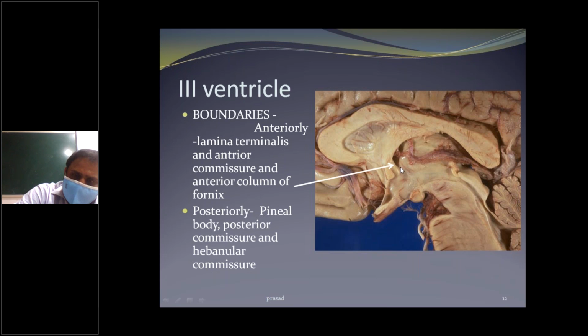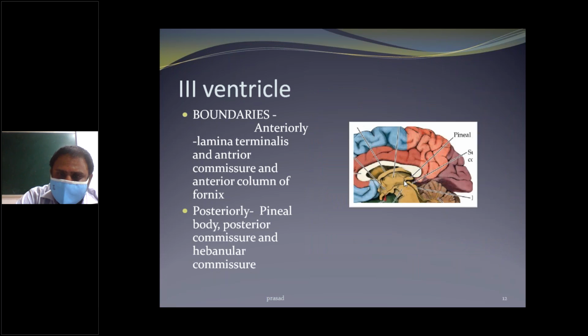This is the ventricle, and this is the interventricular foramen. Next, let's start with the posterior boundary.